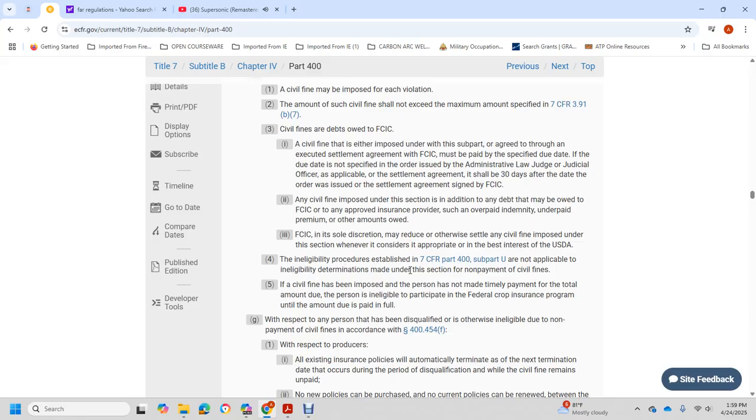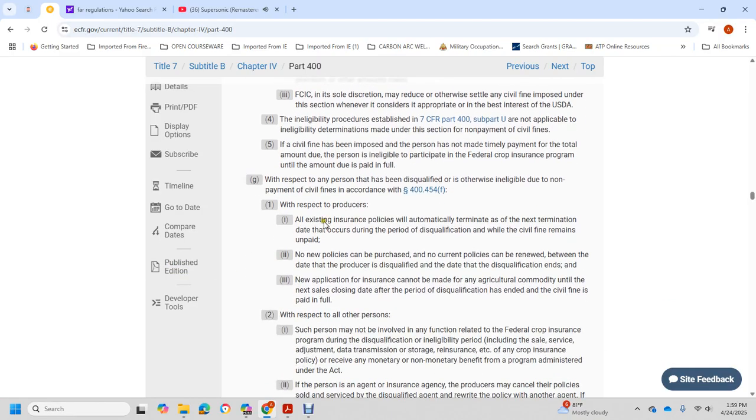Reductions are made under this section whenever considered appropriate and in the best interest of the USDA. Eligibility proceedings are governed by Title 7, Part 400, Subpart U, now applicable for the eligibility determination made under this section of the not-payable civil fine. A civil fine may be imposed on the person, not by the time of payment, but for the total amount due. The person is suspended from the federal crop insurance program until the amount due is paid in full, with the respective name of the person disqualified. Other eligible payment is civil, in accordance with